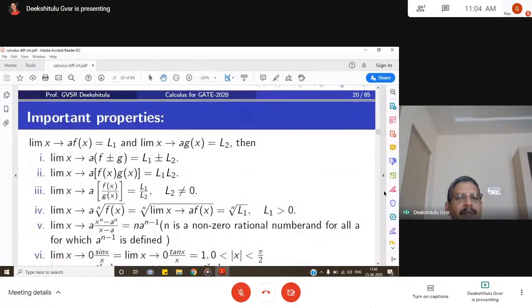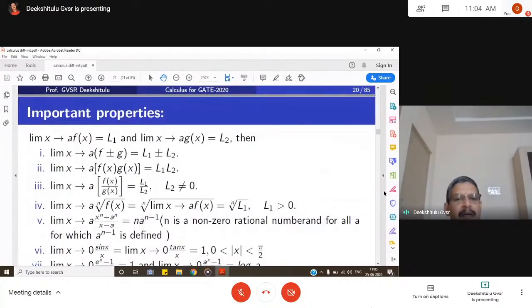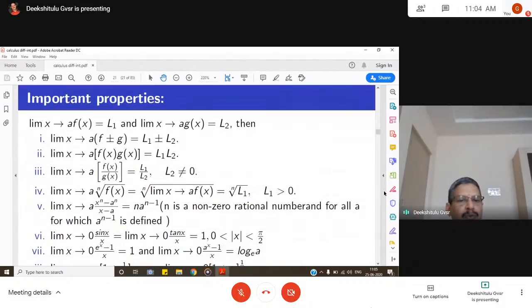And I have some more important properties on limits. Limit x goes to a, f of x is equal to L1, and limit x goes to a, g of x is equal to L2. Then limit x goes to a, f plus or minus g is equal to L1 plus or minus L2. Limit x goes to a, f of x into g of x is equal to L1 into L2. Limit x goes to a, f of x by g of x is equal to L1 by L2, provided L2 is not equal to 0.